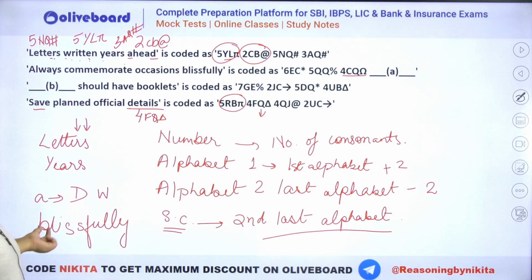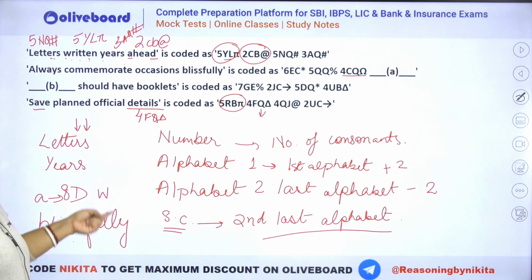And how many numbers do you see? How many consonants do you see in here? We have 1, 2, 3, 4, 5, 6, 7 and 8. So 8 characters in here which are consonants. You can again count 1, 2, 3, 4, 5, 6, 7, 8, right? So 8 consonants in here.